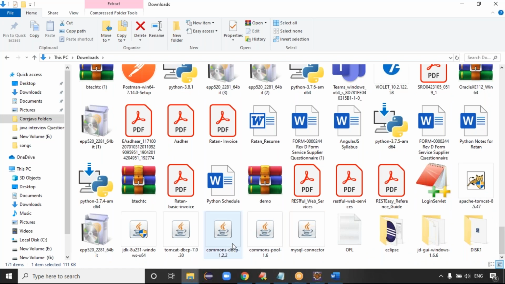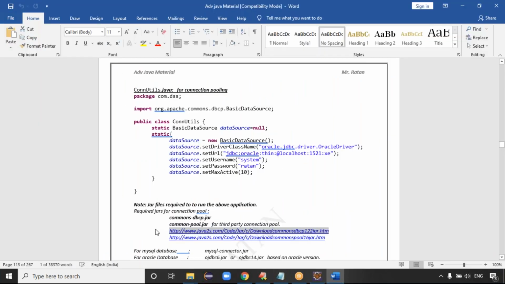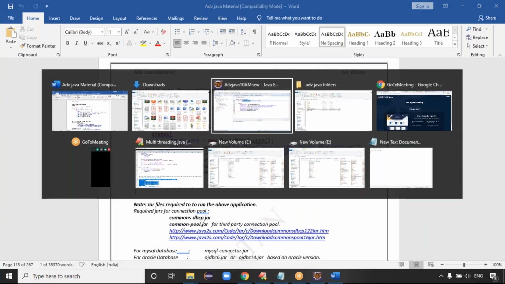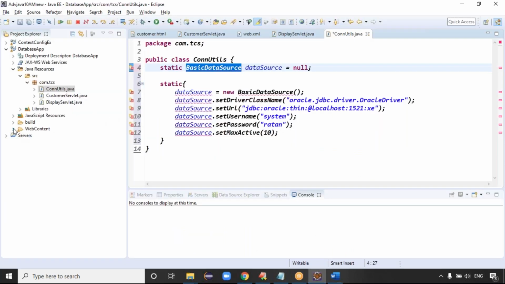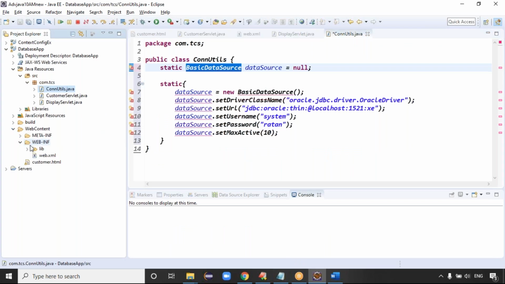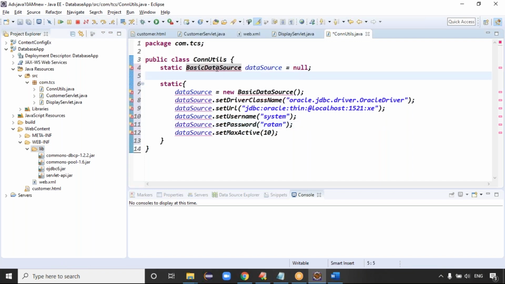See this, guys. The commons-dbcp.jar and commons-pool.jar files are there. Let me copy these two jar files. I have given the links also here, the Java2s download for commons-dbcp and commons-pool. Let me place them into the lib folder, guys: the WebContent folder, WEB-INF folder, and the lib folder. You can place the two jars here. Good. Now you can try to import, guys. Place the cursor, and now it's asking.